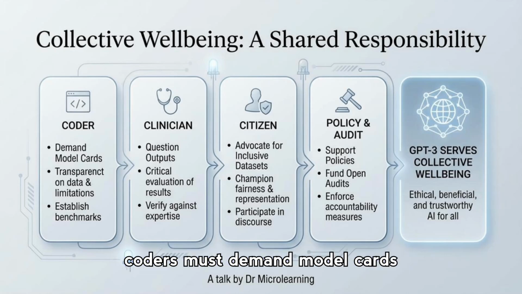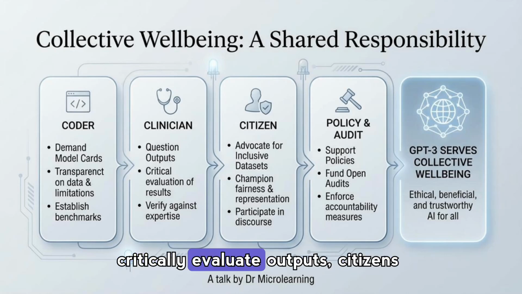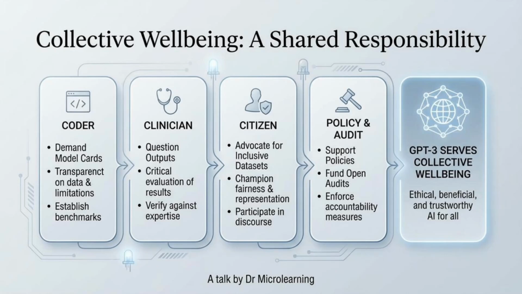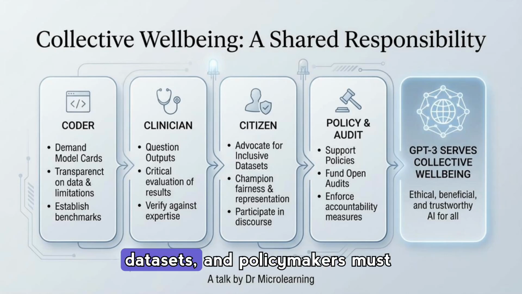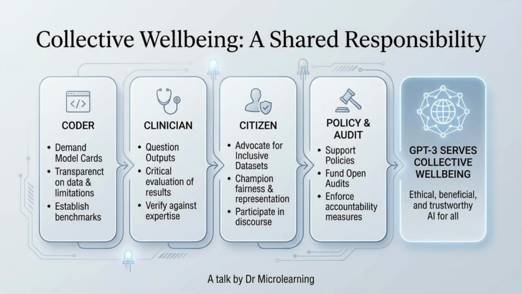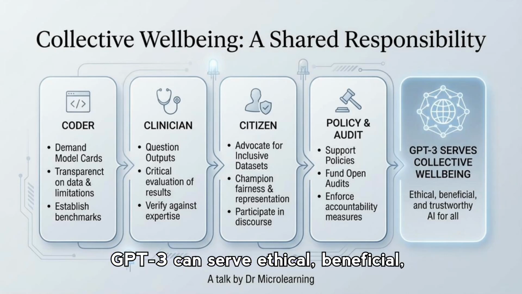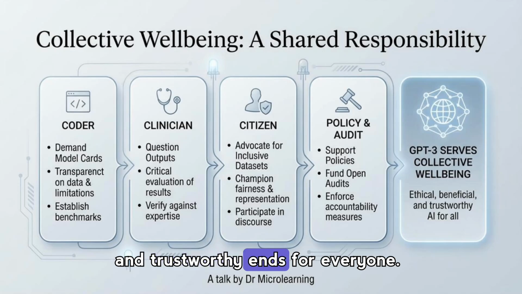Collective well-being is treated as a shared responsibility in this diagram. Coders must demand model cards and transparency. Clinicians should critically evaluate outputs. Citizens need to advocate for inclusive datasets, and policymakers must support audits and enforcement. When these roles work together, GPT-3 can serve ethical, beneficial, and trustworthy ends for everyone.